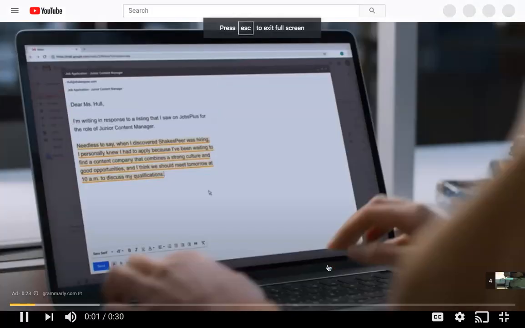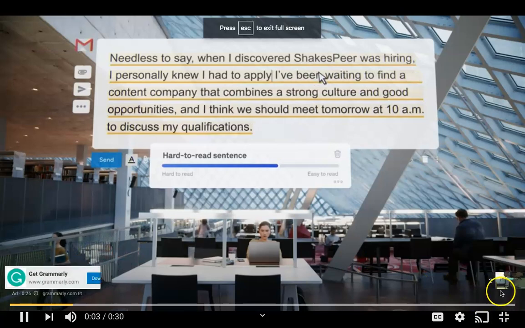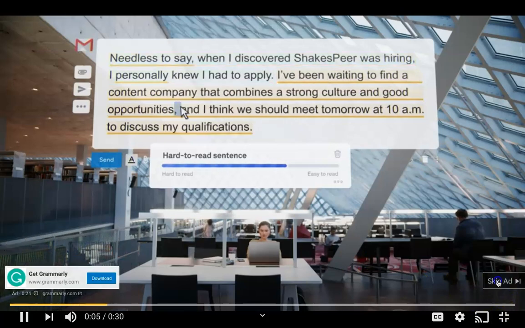Writing's not that easy, but Grammarly can help. Skip this thing. This sentence is grammatically correct.